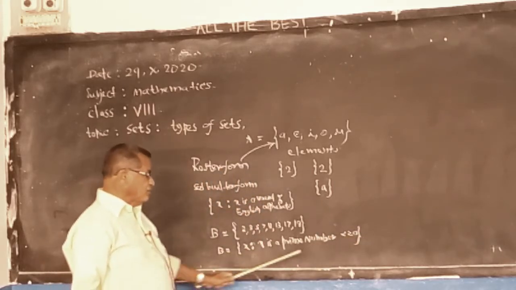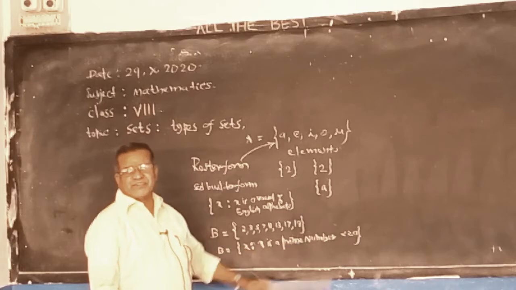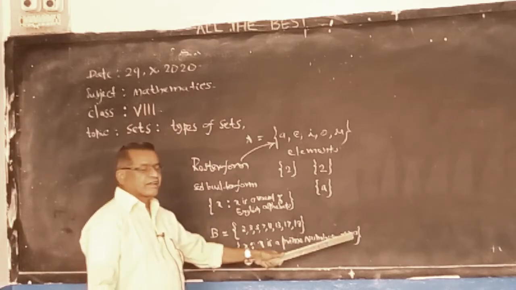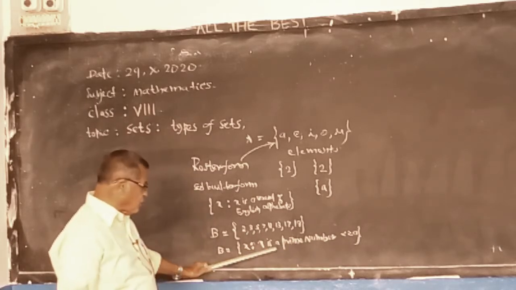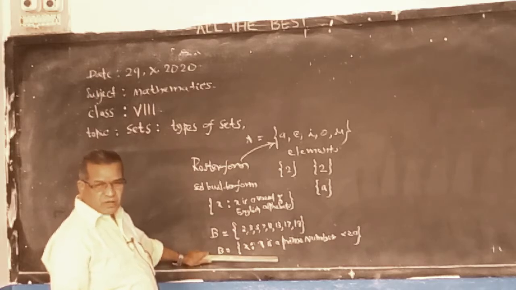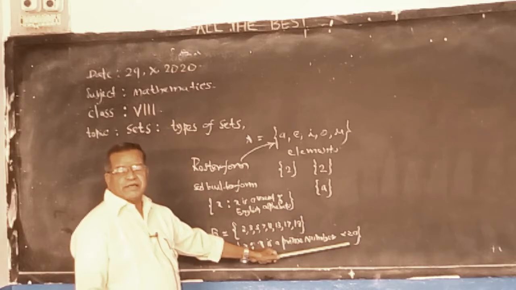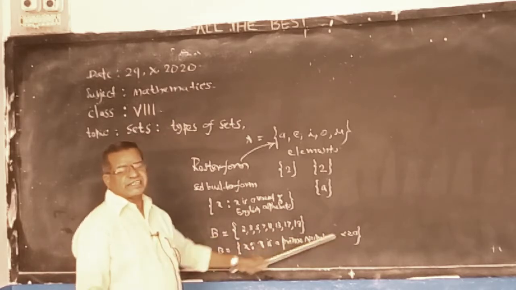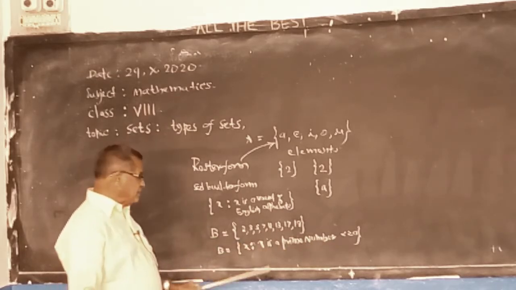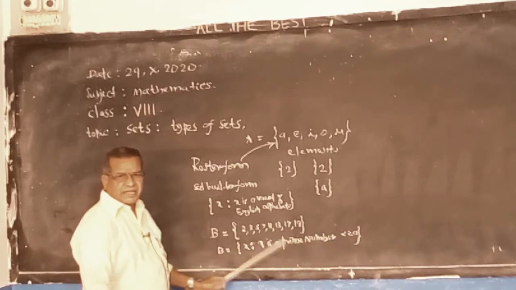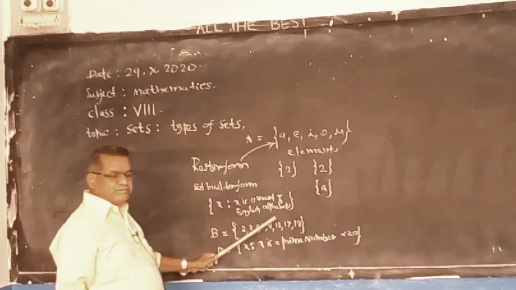X is a prime number less than 20. That rule we are writing here. In set builder form, we have to write the rule. No elements are seen in this, no elements are written, only its rule.